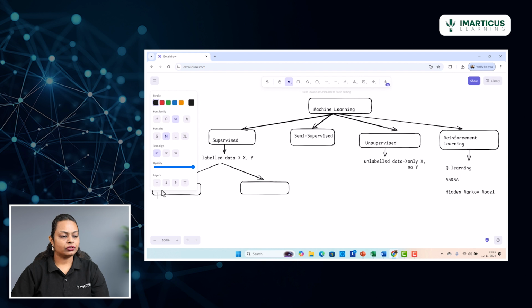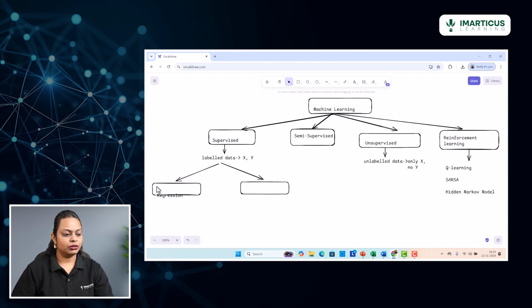So we have two categories here. The first one is regression.